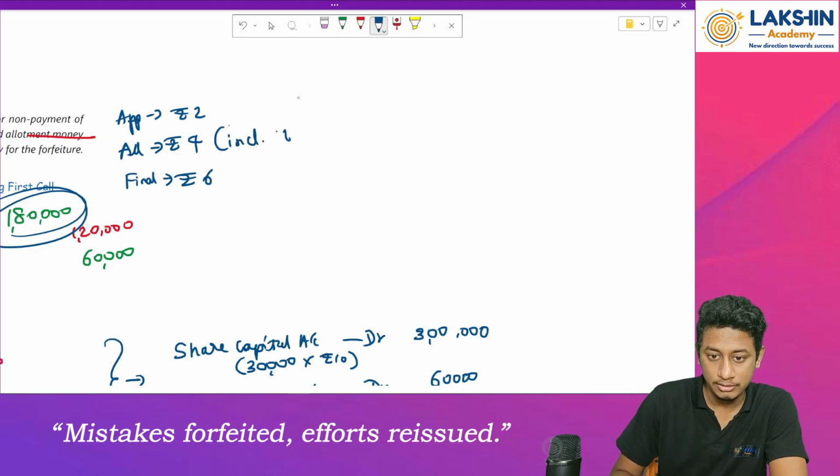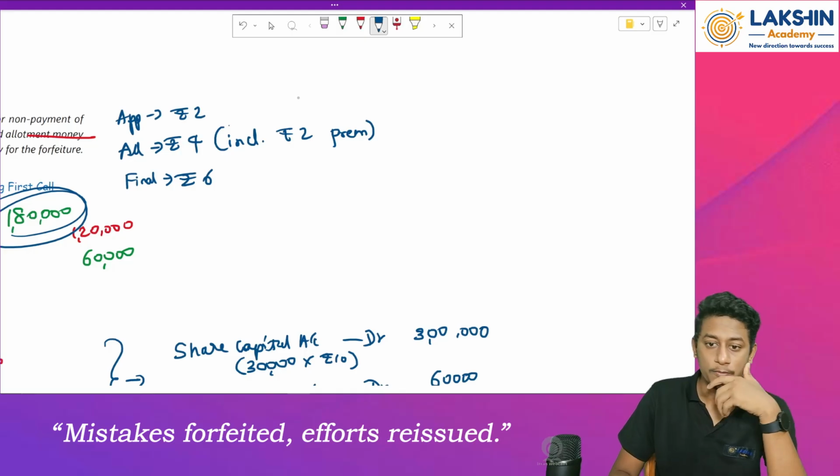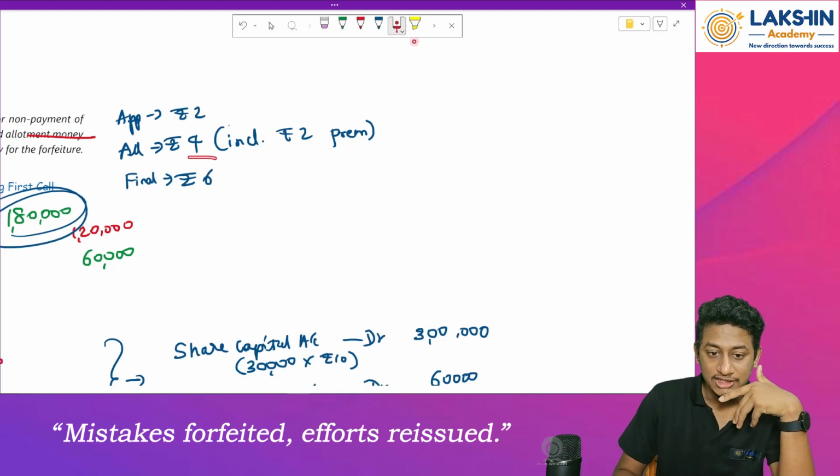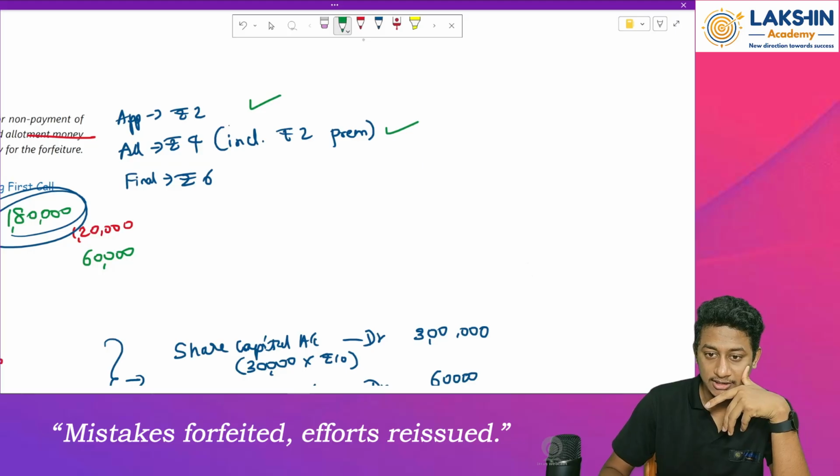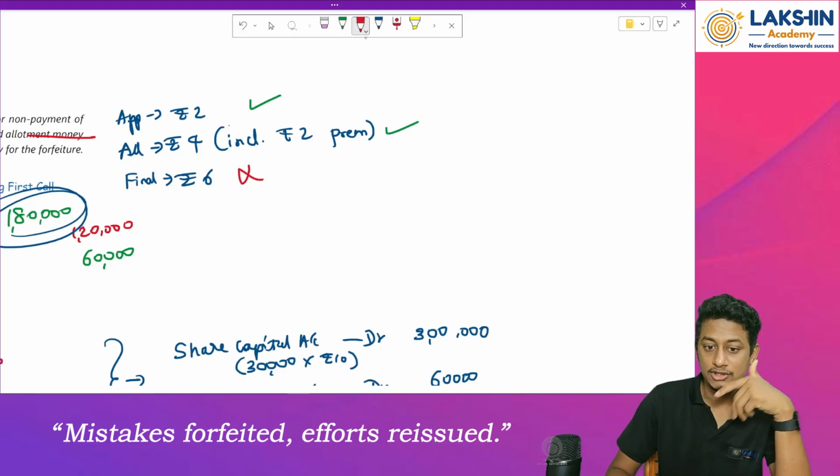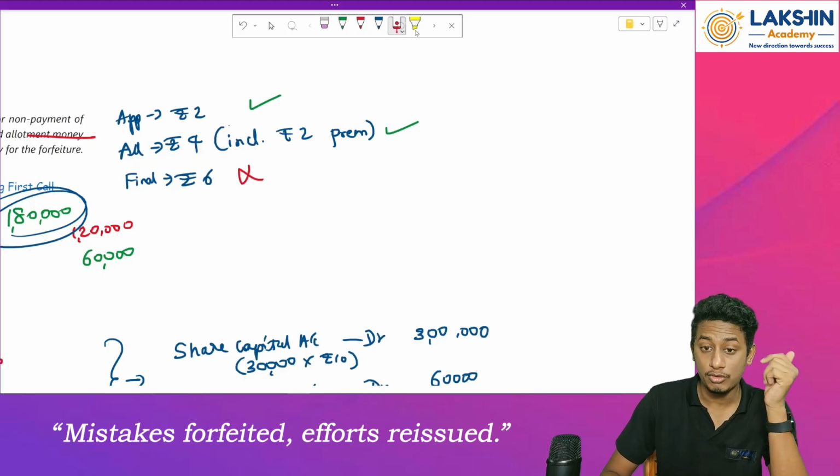Including rupees 2 premium over here. Now what to do? Now let's see. He has not paid us this money. This is received, but this has not been received. Right? So now what to do? First of all, add all this.